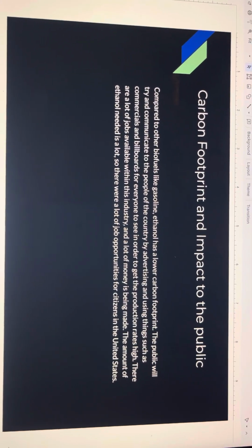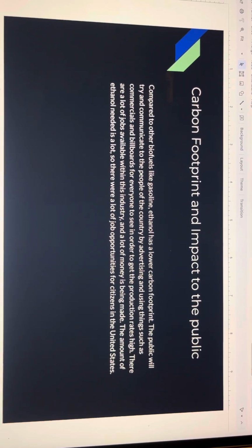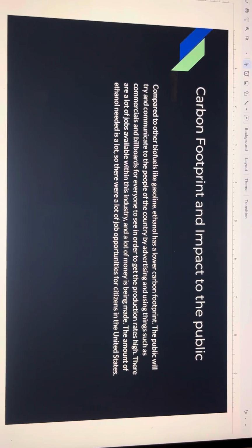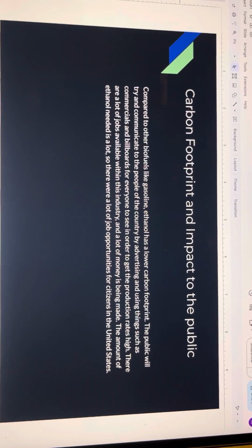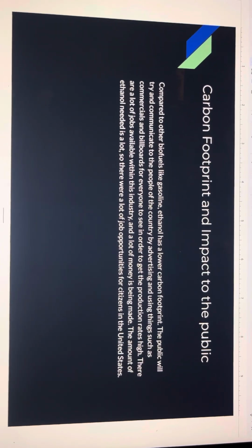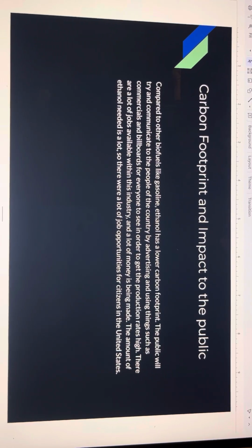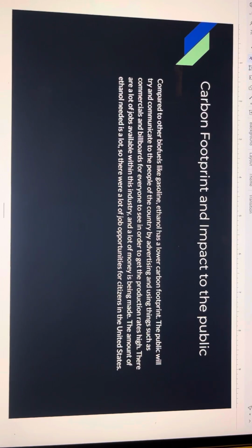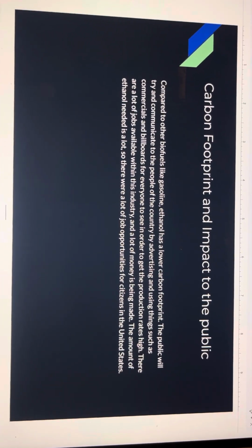The public will try and communicate to the people of the country by advertising. They use things like commercials, billboards, in order to get production rates higher and get the information out to the people. There are a lot of jobs available within the industry and a lot of money is being made. But the amount of ethanol needed is a lot, and there are a lot of job opportunities for citizens in the US.